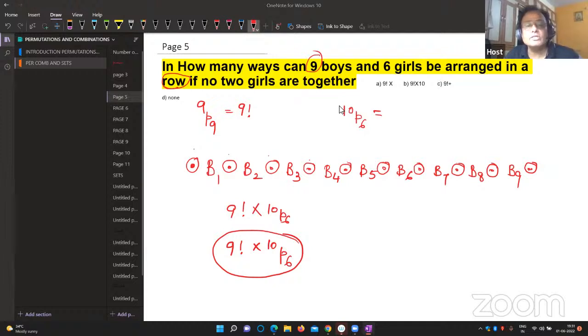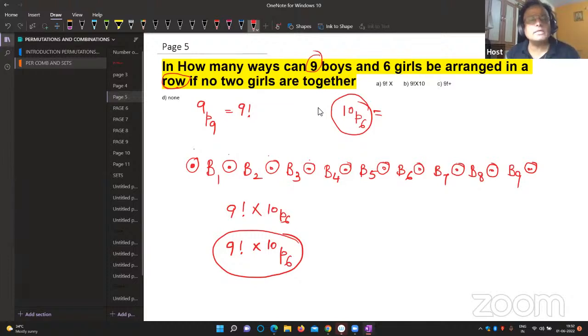Somebody answered this question, I don't know in what way, 9 factorial into 5 factorial. I think it's not correct, my dear student. I think you got the point. See that small example. How did we get 10P6? Because to sit, girls to sit.